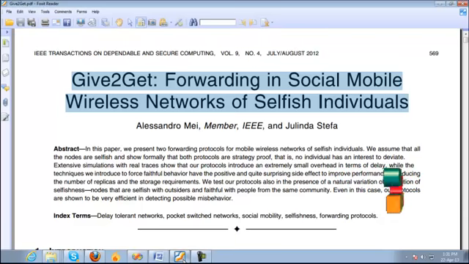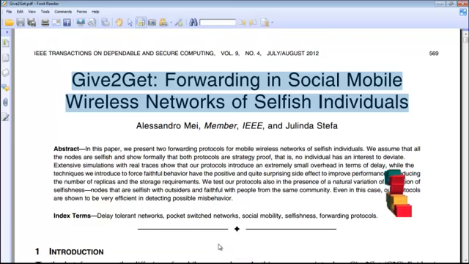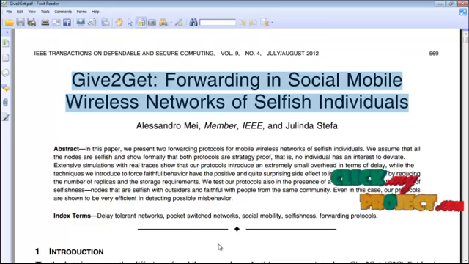Give2Get: forwarding in social mobile wireless networks of selfish individuals. In this we present two forwarding protocols for mobile wireless networks of selfish individuals. We assume that all the nodes are selfish and show formally that both protocols are strategy proof. That is, no individual has an interest to deviate. Extensive simulations with the real traces show that our protocols introduce an extremely small overhead in terms of delay.